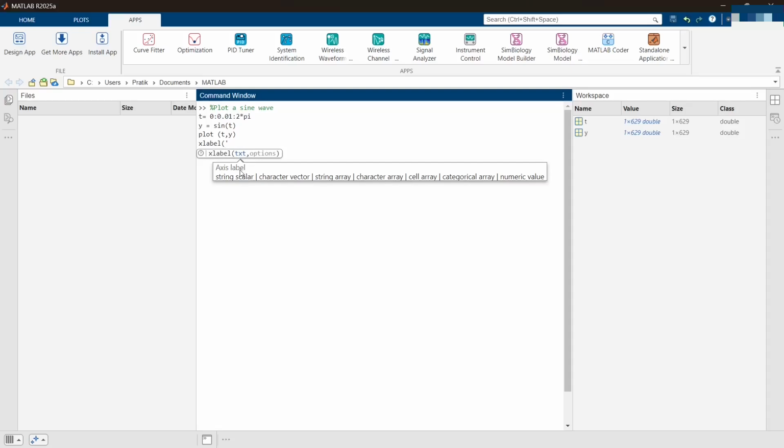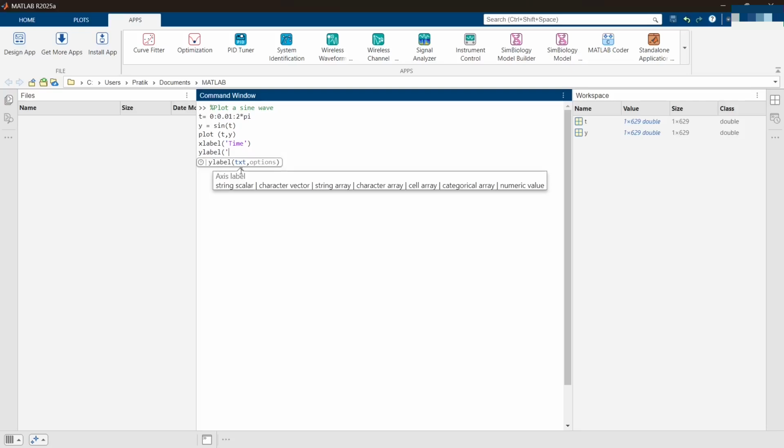So this is how MATLAB helps you avoid going wrong with the syntaxes you are typing. So what is my x-axis here? It is time. Now I have to label my y-axis, so basically I'll use ylabel. The same thing here. So now what is my y-axis? It's amplitude.